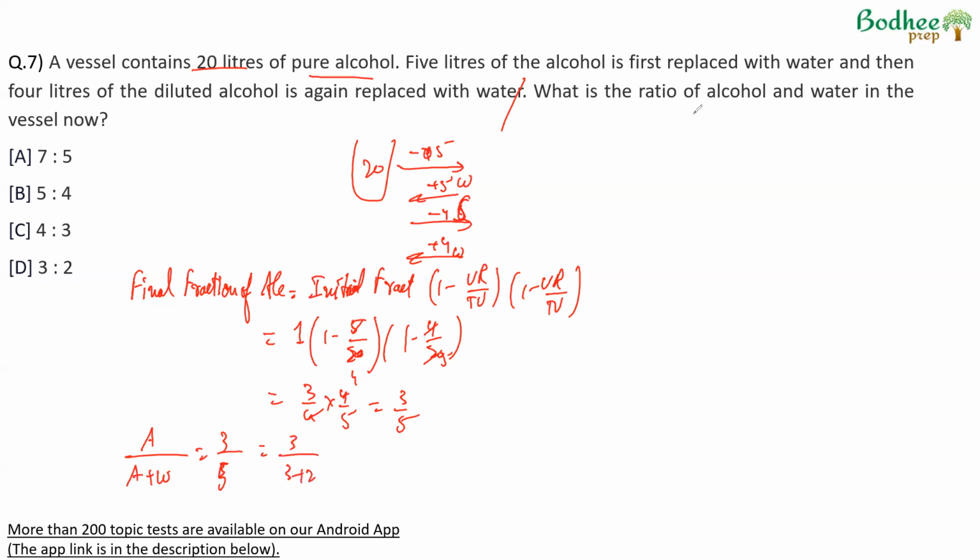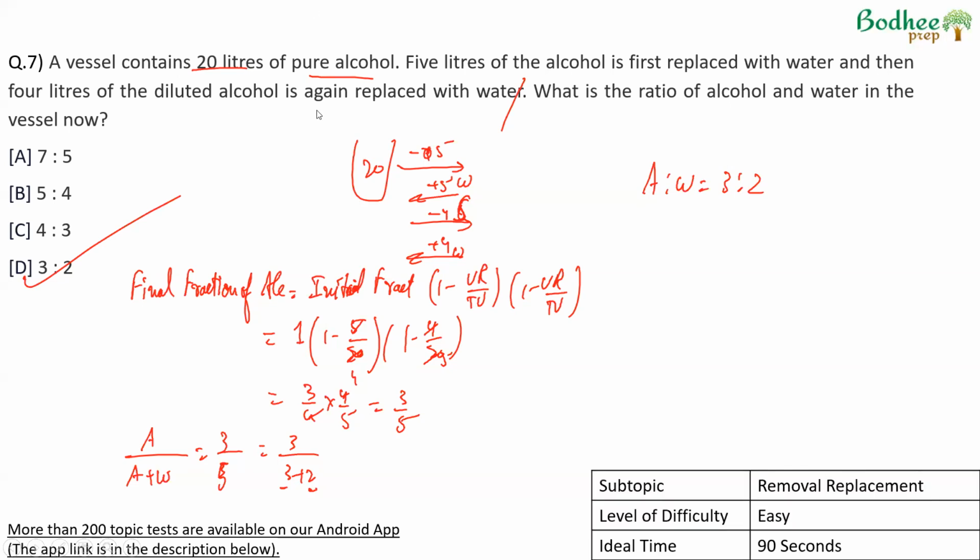So what is the ratio of alcohol and water? If we look at the ratio, alcohol is 3 parts, water is 2 parts, and the required ratio is 3 is to 2. Again, direct application of a formula, so an easy question, should not take more than 90 odd seconds to solve. A question that should have been attempted.